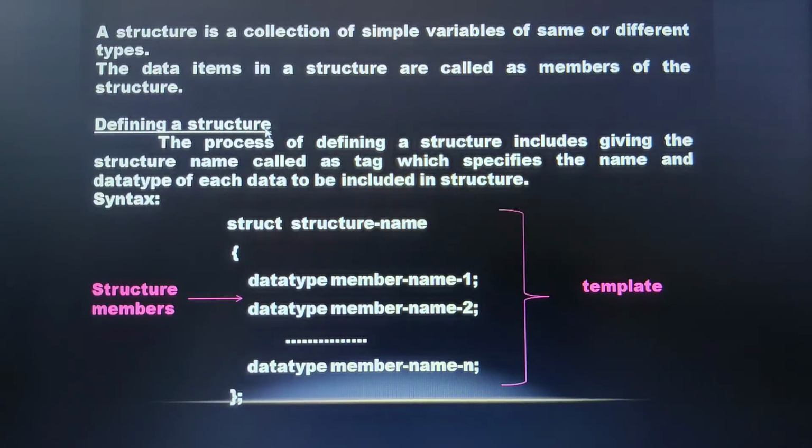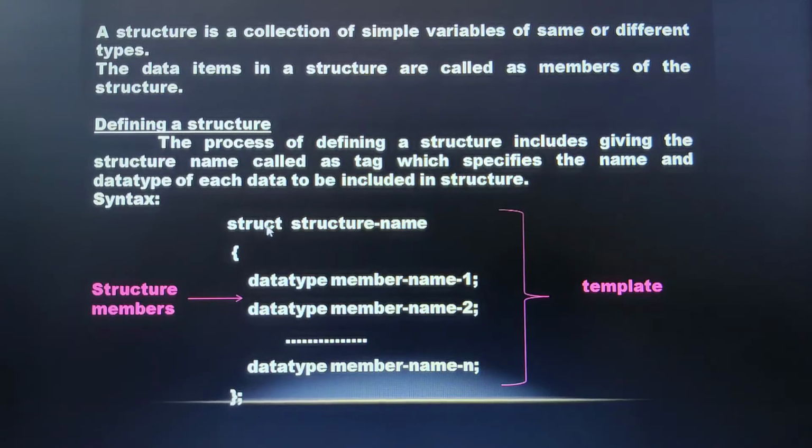Now, what all is involved in defining a structure? Defining a structure begins with a keyword known as struct. Struct is a keyword followed by a structure name called a tag. This keyword struct introduces the structure definition.